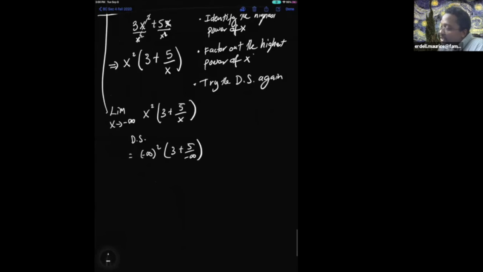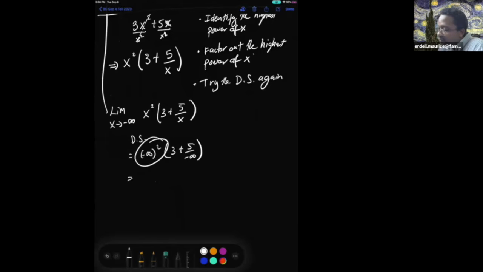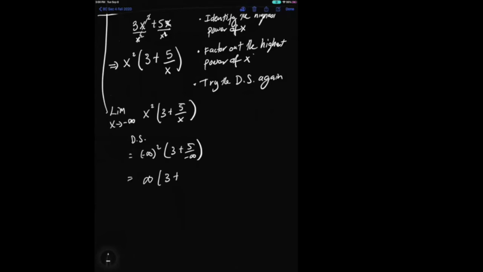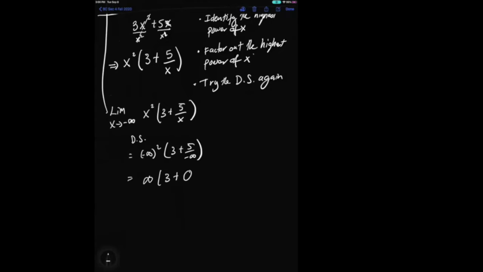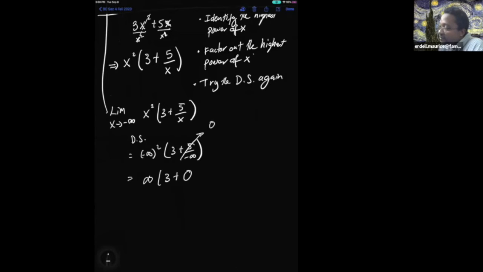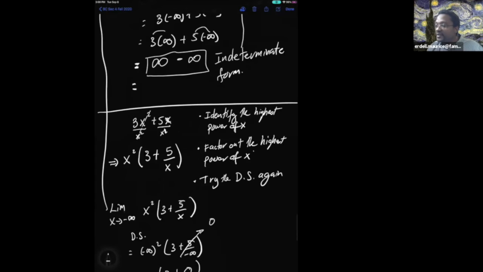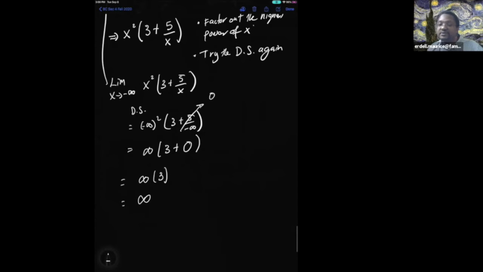So negative infinity squared is positive infinity. 3 plus, what is 5 divided by infinity? 0. Remember, any number divided by infinity goes to 0. And so that's infinity multiplied by 3. And again, I made that mistake early on. Remember, go back and fix your notes. Infinity times a number results in infinity. So in this example, when I had infinity minus infinity in indeterminate form, the answer is actually infinity.